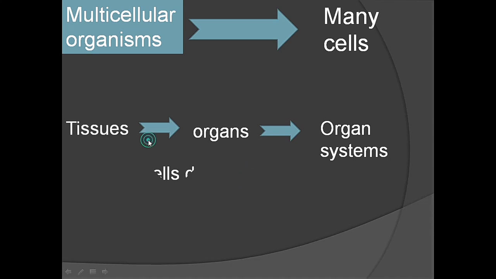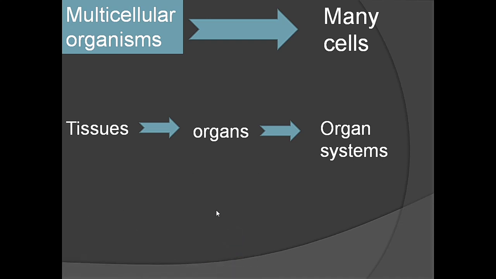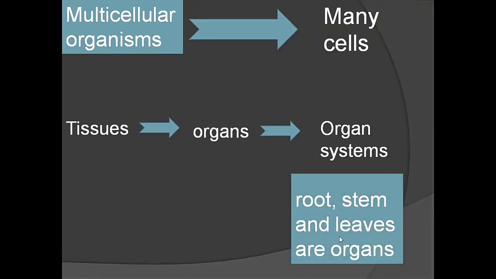What are tissues? Group of cells designed to perform a particular function is called a tissue. A tissue is made up of group of cells. They do a particular function. These tissues form an organ, organs form organ systems. In plants, what are the various organs? Root, stem and leaves are the organs of plants.